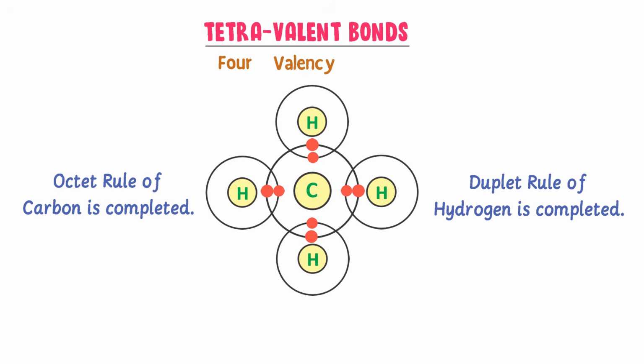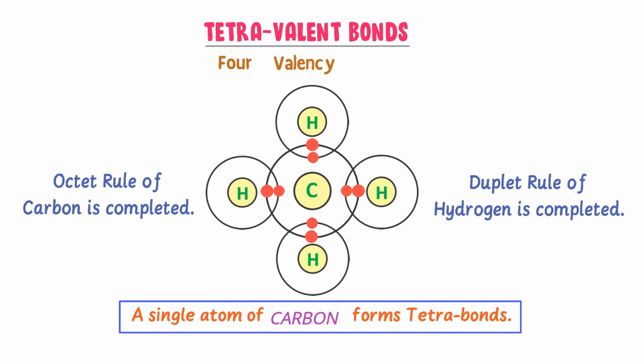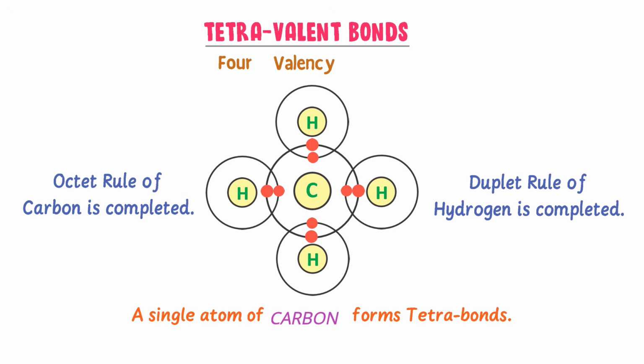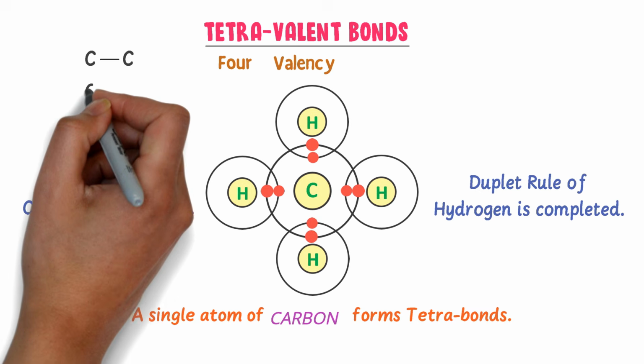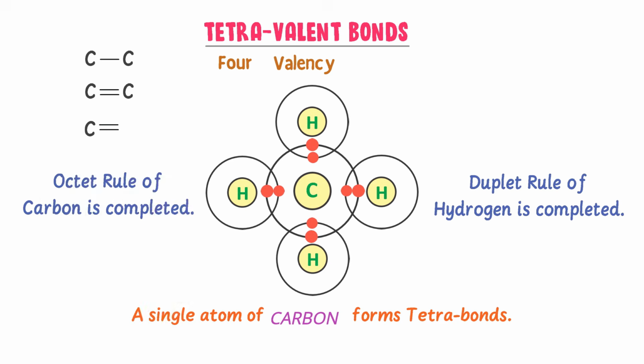Now listen carefully. A single atom of carbon forms 4 bonds or tetra bonds. Thus we say that carbon forms tetravalent bonds or 4 bonds. Also note it down that carbon can form single bonds, double bonds and triple bonds. Therefore remember that overall a single carbon atom forms 4 bonds or tetravalent bonds.